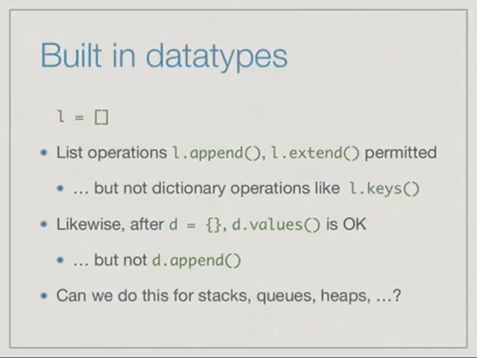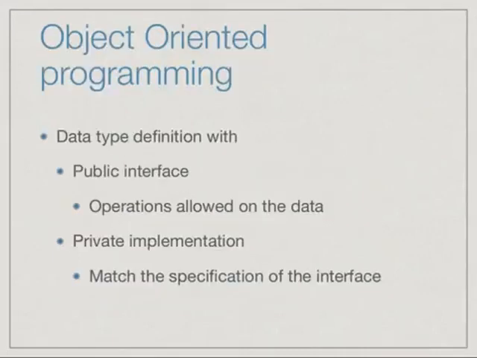So our question is that instead of using the built-in list for stacks, queues, and heaps and other data structures, can we also define a data type in which certain operations are permitted according to the type that we start with? This is one of the main things associated with a style of programming called object-oriented programming. In object-oriented programming, we can provide data type definitions for new data types in which we do precisely what we have been talking about.